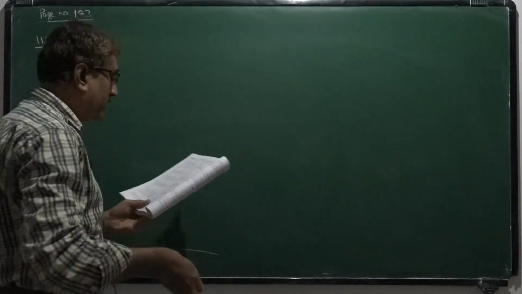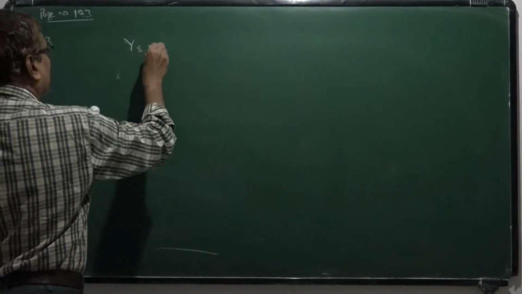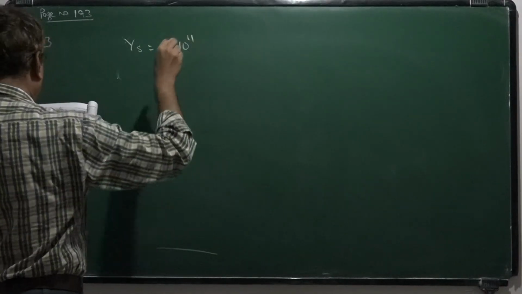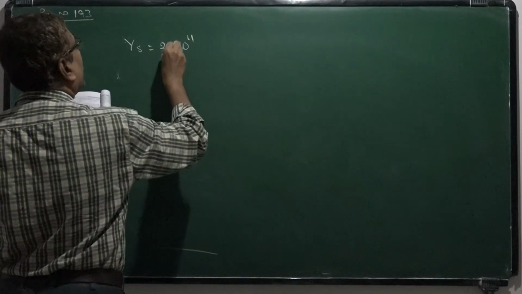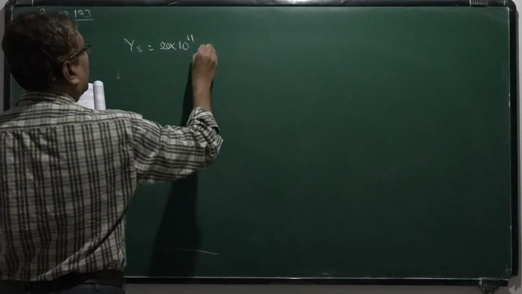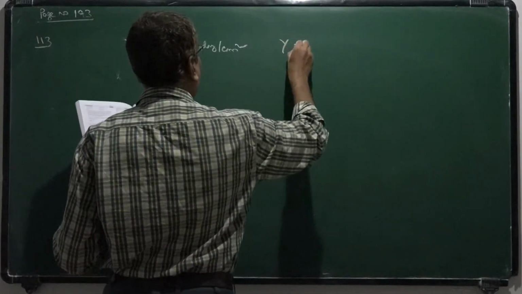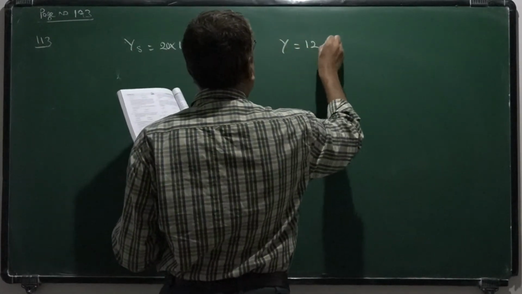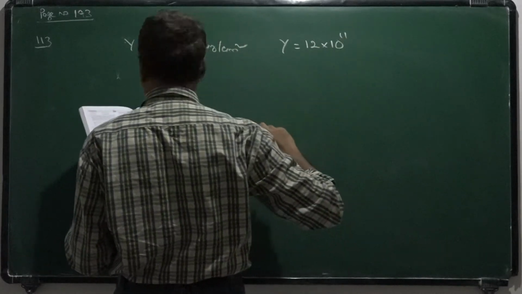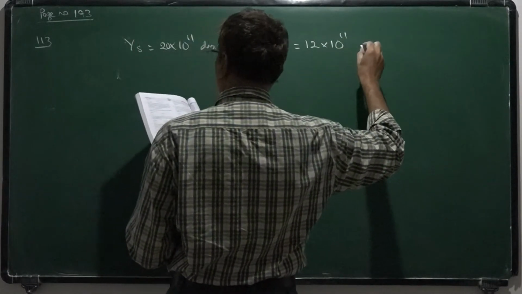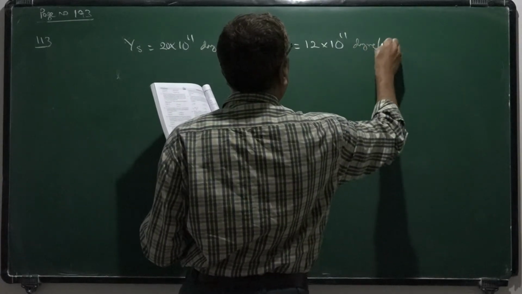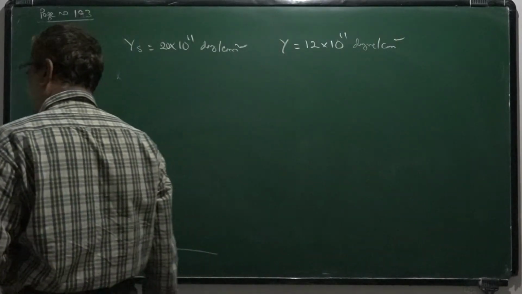Now 113, two exactly similar wires of steel, of Young's modulus 20 into 10 power 11 dyne per centimeter square, and copper of Young's modulus 12 into 10 power 11 dyne per centimeter square are stretched by equal forces.